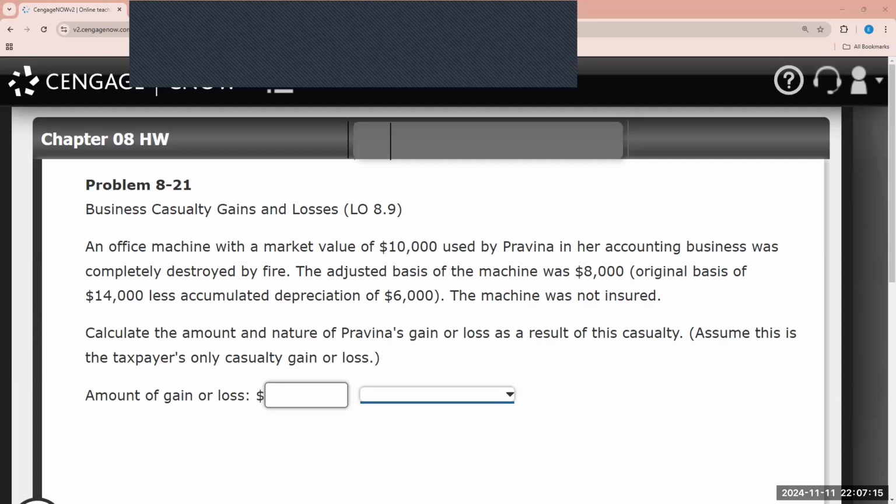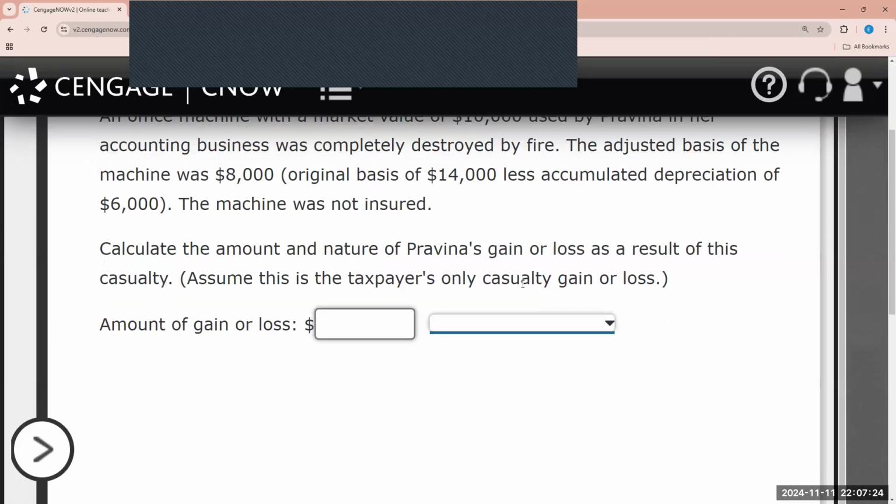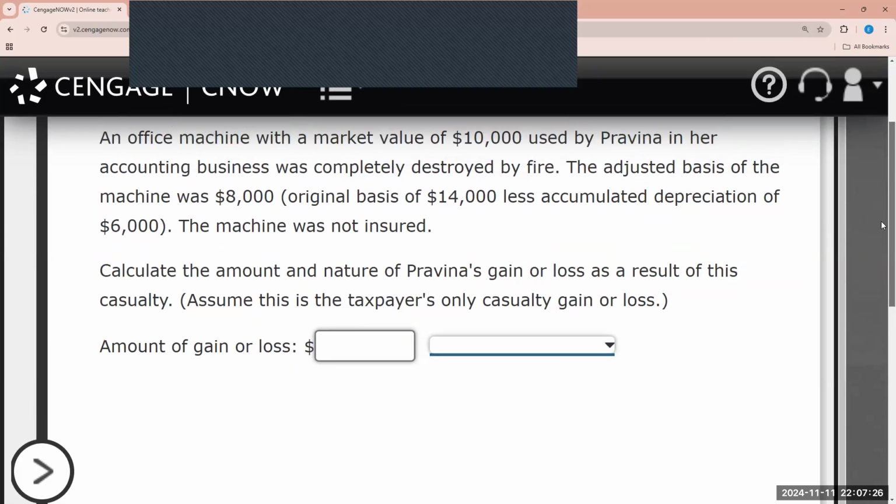Here with this question, we look at business casualty gains or losses, and it's asking us to calculate the nature of Pravina's gain or loss as a result of this casualty. It states an office machine with a market value of $10,000 used by Pravina in her accounting business was completely destroyed by fire. The adjusted basis of the machine was $8,000. There was an original basis of $14,000 less the accumulated depreciation of $6,000. The machine was not insured.